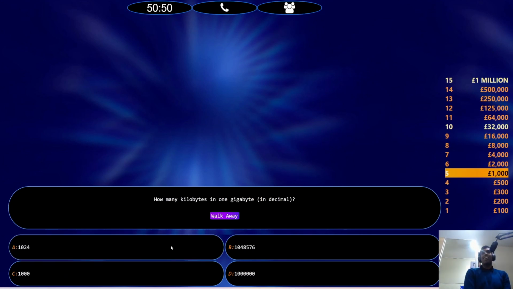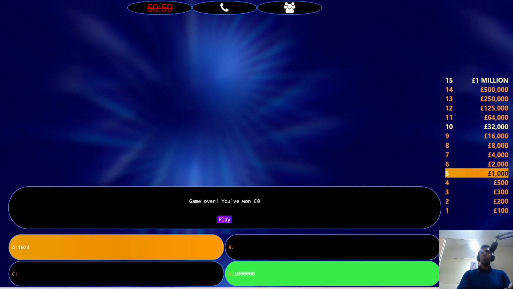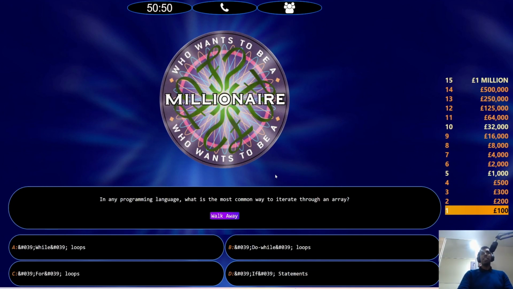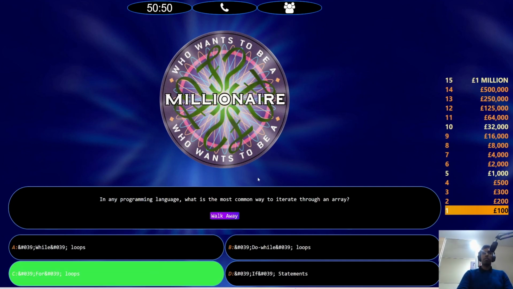How many kilobytes in 1 gigabyte? Okay, so it's either A or C, right? I'll go 50-50. It is a million. A million? Okay. All right. Nice. In any programming language, what is the most common way to iterate through an array? That is a for loop. We learn and we grow.